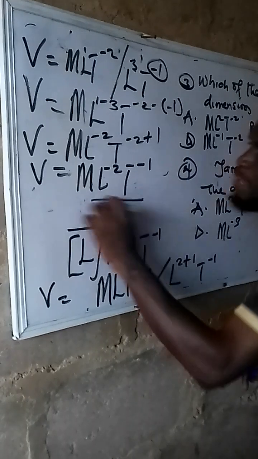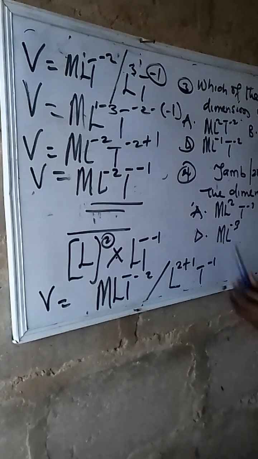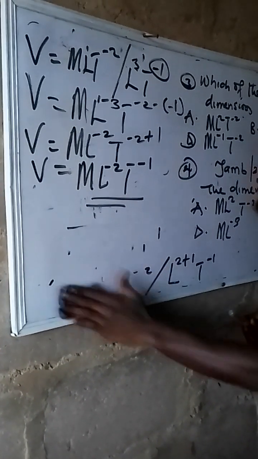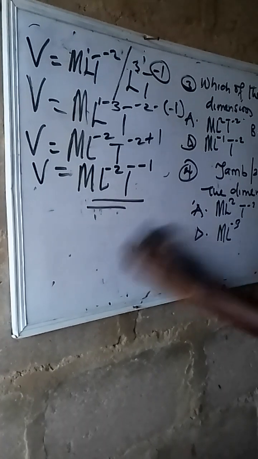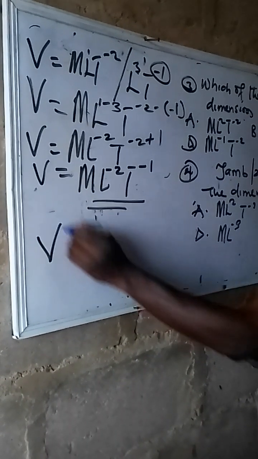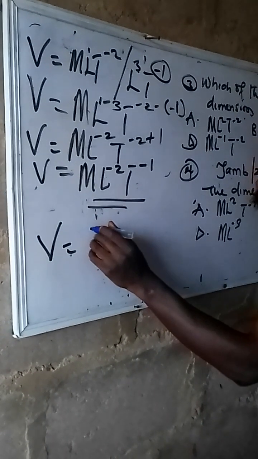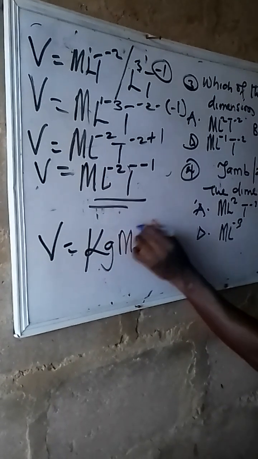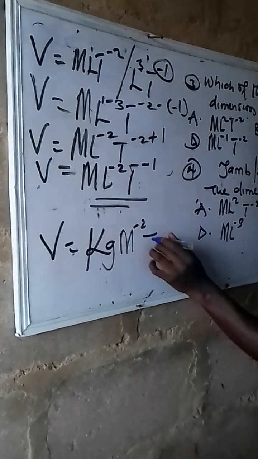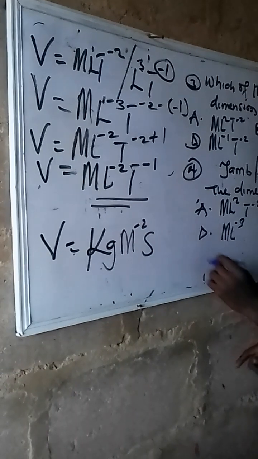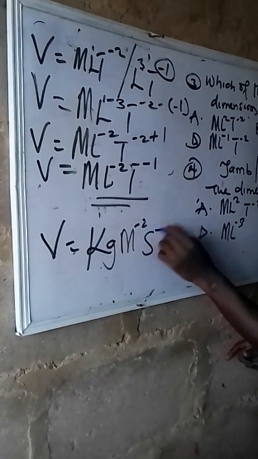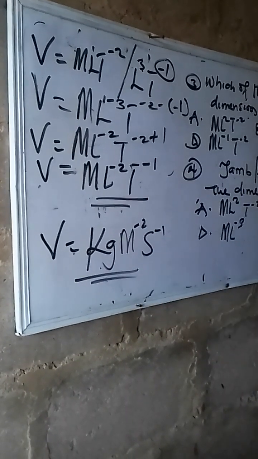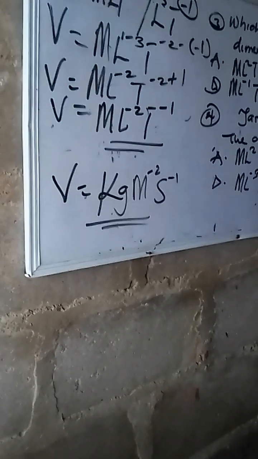This is the dimension for what? For viscosity. Now, what will be the dimensional unit? Mass is in kilogram. This is in meter, but it's having per 2. We have T, which is in seconds, standard form. There is per 1. So this is the dimension of what? Units of that. Are we together?